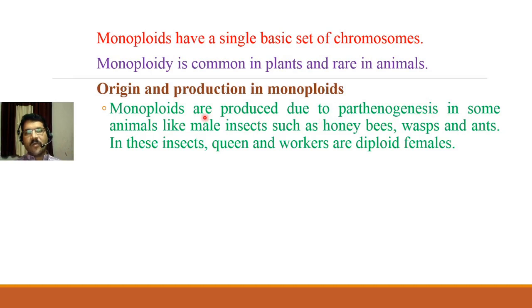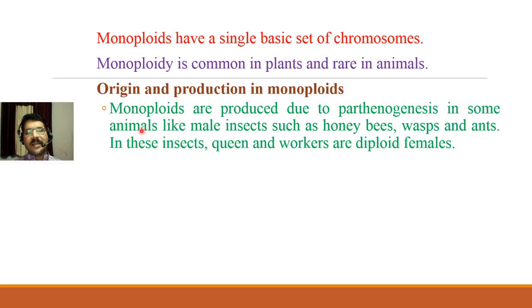So monoploids, they are produced due to parthenogenesis in some animals like male insects such as honeybees, wasps and ants. So in these insects the male will be formed, and it is the male which is formed due to parthenogenesis, and these can be seen in honeybees, wasps and ants.